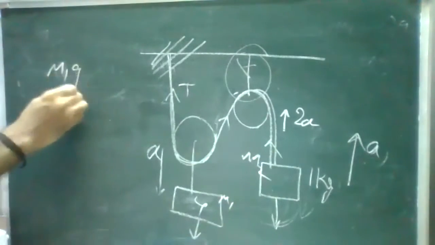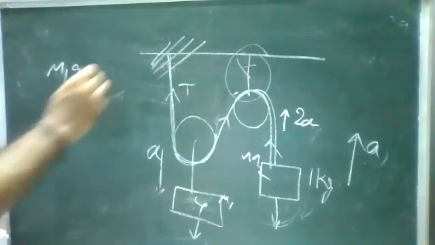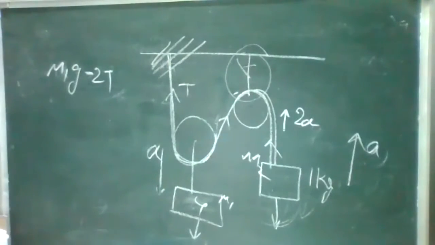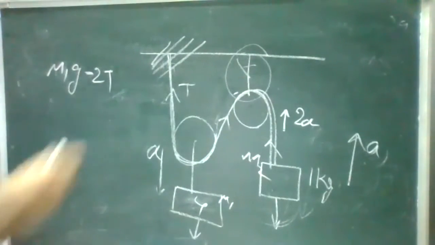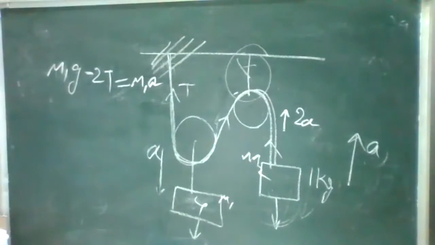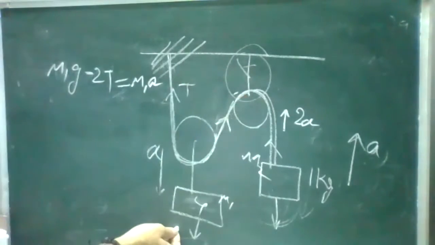So M1G minus two tensions acting, minus 2T, both in opposite directions. So M1G minus 2T is equal to M1A. Clear? Because of the two tensions, it was moving upward, opposite to the gravitation.